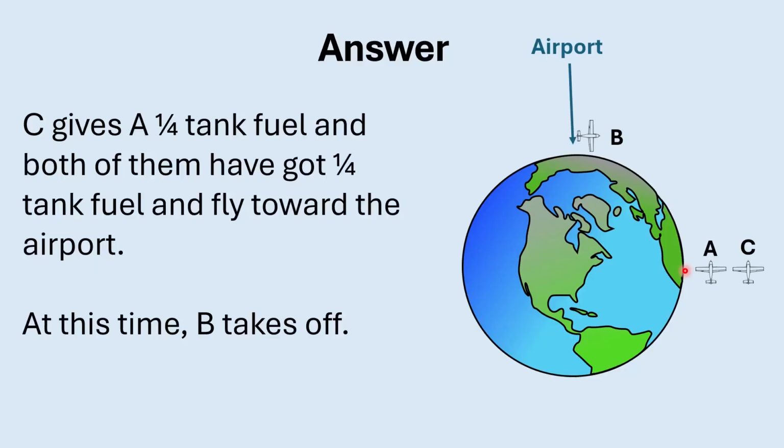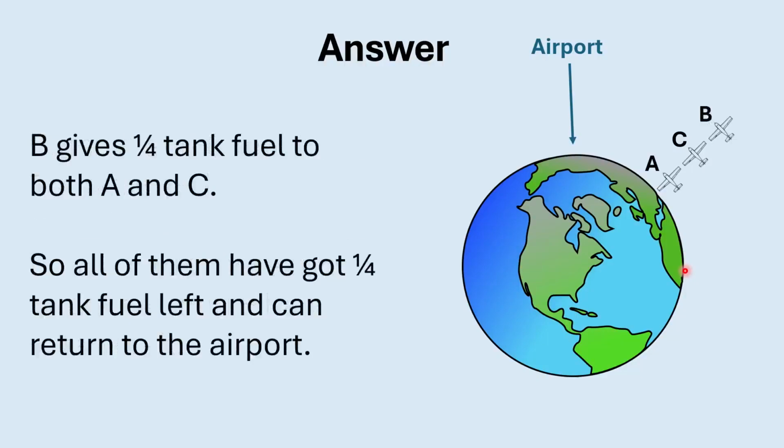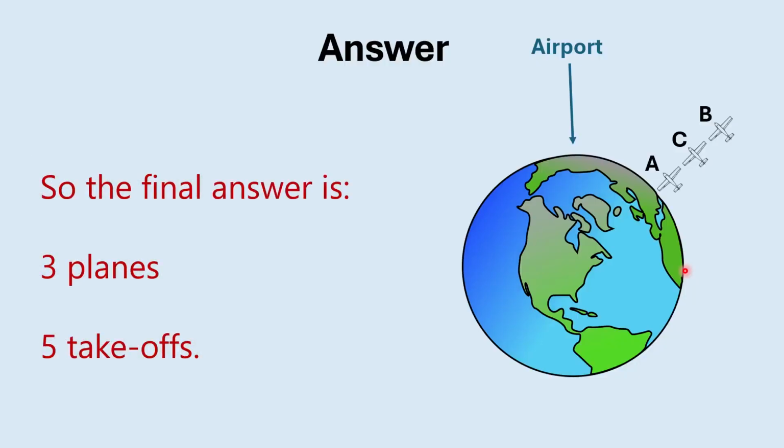Also very importantly, at this time, plane B will take off. When A and C reach the 7/8 circle point, they will meet B. At this moment, both A and C have run out of fuel, and B has 3/4 tank left. B will give a quarter tank of fuel to A and another quarter tank of fuel to C. After that, all of them have a quarter tank of fuel left, and they can return to the airport safely from this point. So the final answer is we only need 3 planes and 5 takeoffs to complete this mission.